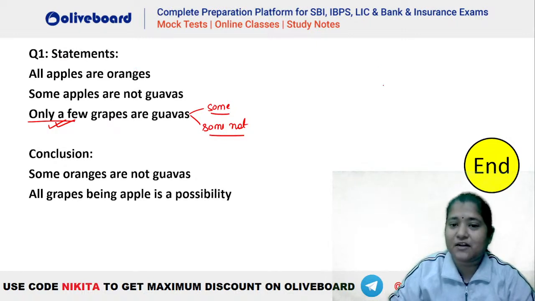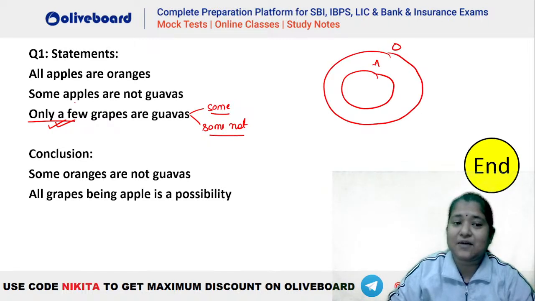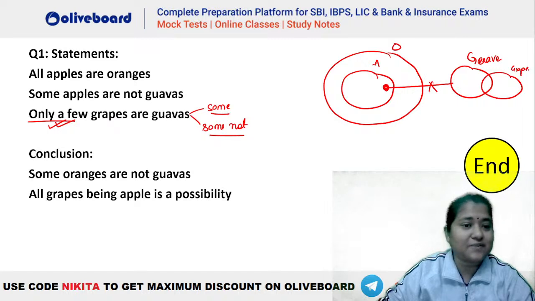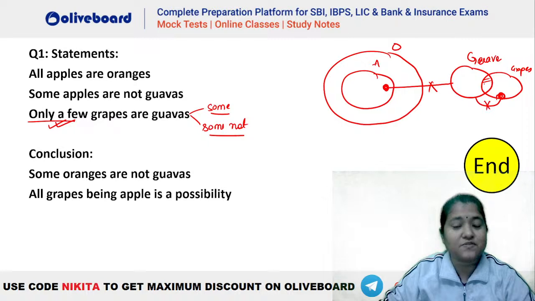So let's say statement number one, all apples are oranges. So all apples are oranges will be something like this. Then some apples are not guava. So we have some portion of apple, let's say this portion of apple, which is not a portion of guava, right? Let's say this is the portion of apple which should never go into guava. Only a few grapes are guavas, right? This was your guava. Only a few grapes are guava. That means some grapes are guavas and some grapes are not guavas, right? This is the diagram here. So there has to be a specific portion of grapes which should be common with guava, because some grapes are guava, and there has to be a definite portion of grape which should never be a part of guava. So this is the diagram.